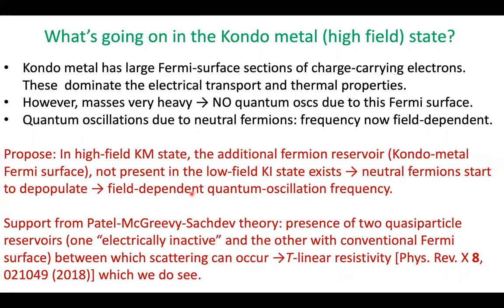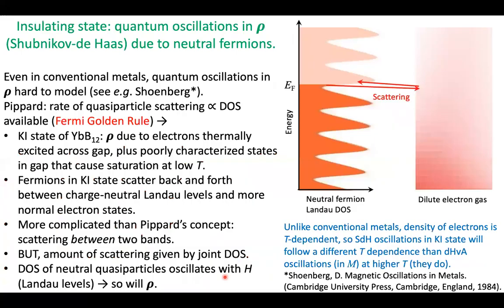There's support for this sort of two-carrier picture from Patel-McGreevy-Sachdev theory, which is applied to strange metals. And what that says is if we have the presence of two quasiparticle reservoirs, one of which is electrically inactive and the other which has a conventional Fermi surface between which you can get scattering, that leads quite naturally to a T-linear resistivity. And we do see this T-linear resistivity. So that tends to support this sort of coexistence of two Fermi sections, one which can't carry charge and the other which can. So why are we seeing quantum oscillations? Well, let's start with the insulating state.